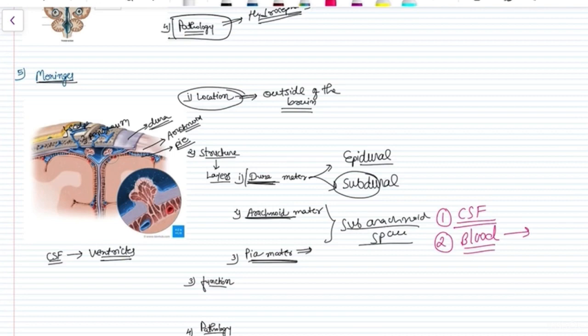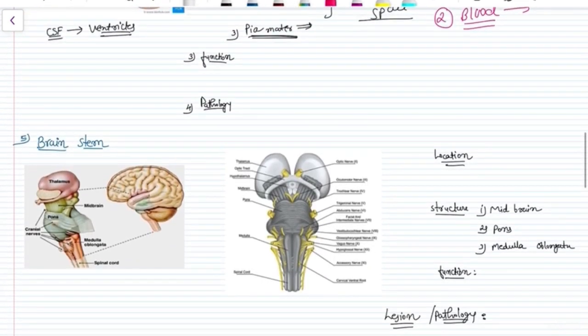Okay, so let's talk about the brainstem. After having a basic understanding of the brain and its various structures, the second important part of the brain is the brainstem. The brainstem is basically the stem, which means it is the most important part of the whole central nervous system. Like a tree, if you cut the stem of a tree, the tree will fall. Just like that, if there is a lesion in the brainstem, the person will be called brain dead or the patient may die. Why? Because the brainstem has enormous, very vital function.